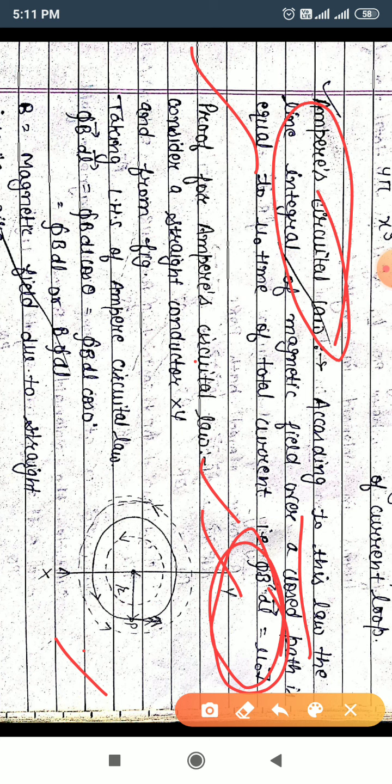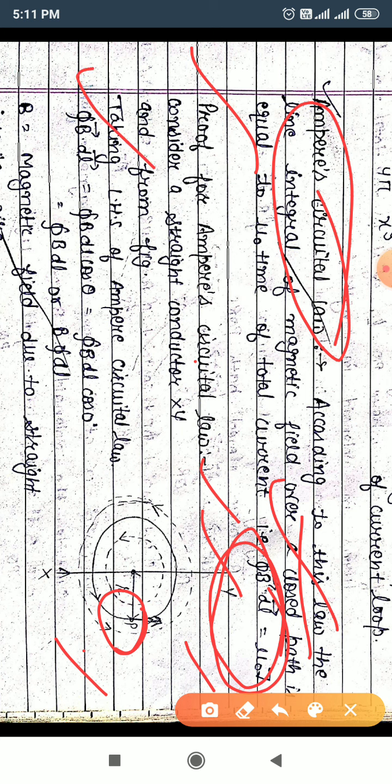Here consider a loop whose distance from the straight conductor is r, that is the radius of the circular loop. Consider a point on this loop, that is P. Here the current element and the direction of magnetic field are in the same direction, that is anti-clockwise. Therefore the angle between magnetic field and current element is 0. Therefore taking the LHS, the left hand side of this law, that is the integral of B dot dl, equal to mu naught I.